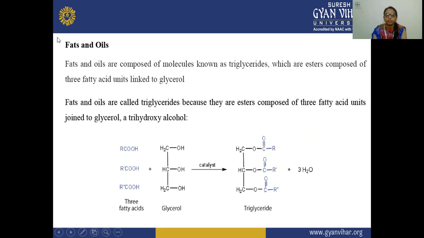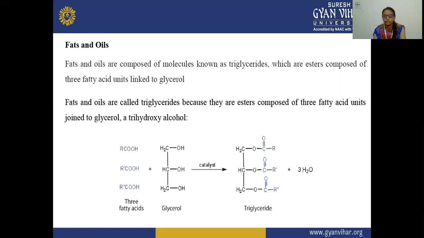our topic, that is fats and oils. So fats and oils are composed of molecules known as triglycerides, which are esters composed of three fatty acid units linked to glycerol. So here you can see that fats and oils both are composed of molecules known as triglycerides. These triglycerides are esters composed of three fatty acids linked to glycerol.